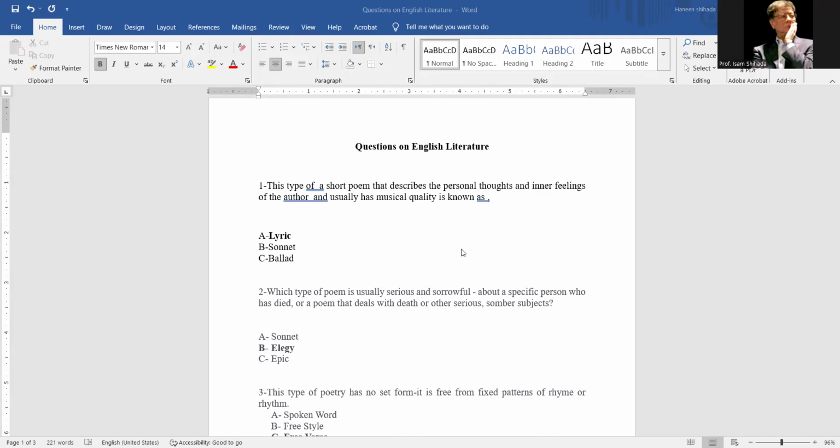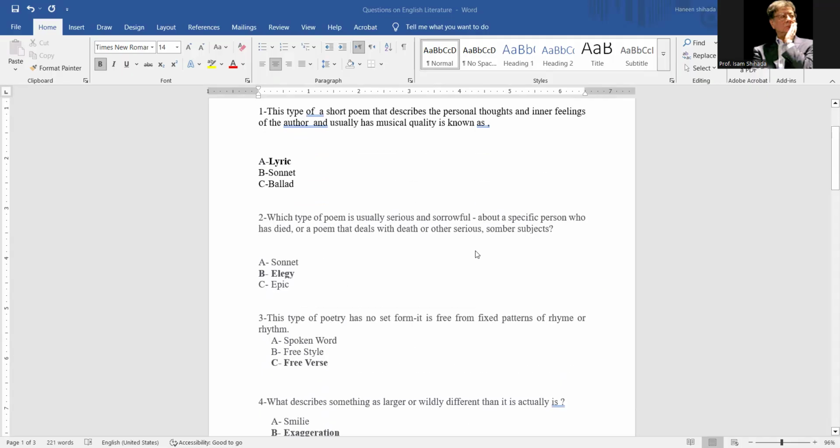If you understand the terms and the meanings, you will answer easily. So we can repeat again. This type of a short poem that describes the personal thoughts and inner feelings of the author and usually has a musical quality is known as a lyric. Which type of a poem is usually serious, sorrowful, about a specific person who has died, or a poem that deals with death or other serious, somber subject? It is an elegy. This type of poetry has no set form. It is free from fixed patterns of rhyme or rhythm. It is a free verse.